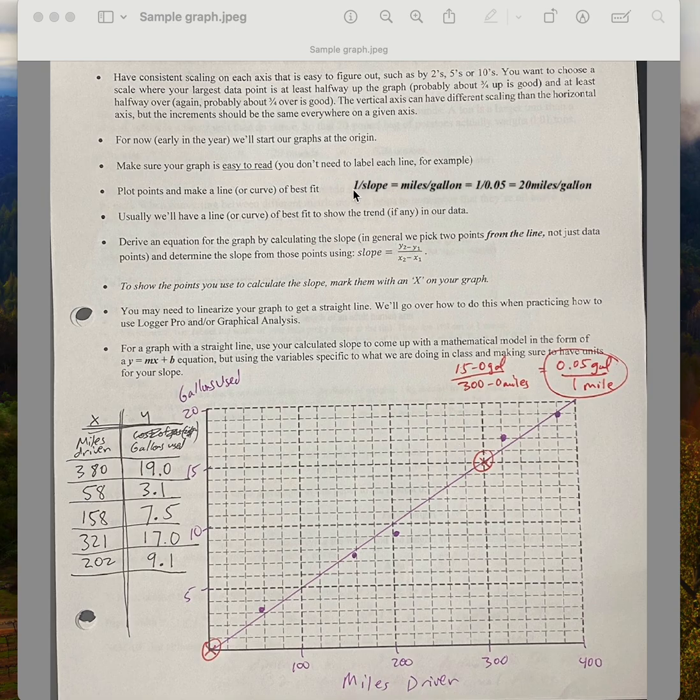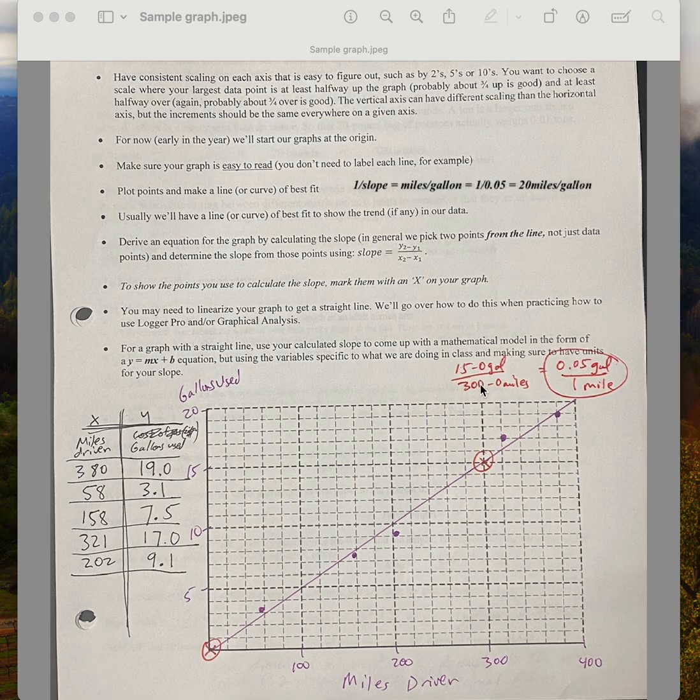So in this case, if I take 1 divided by the slope, essentially 1 divided by gallons per mile, I would get something with units of miles per gallon, and that makes sense. So instead of 0.05 gallons over 1 mile, I take 1 mile over 0.05 gallons. That's 20 miles per gallon. That makes a lot more sense to me when I think about whether something's fuel efficient or not.